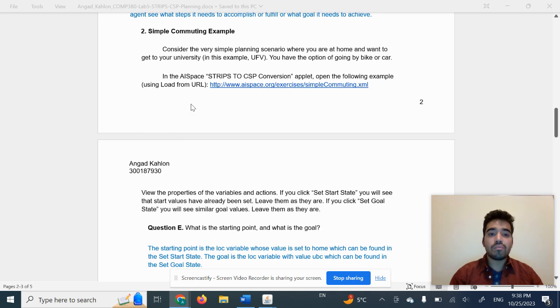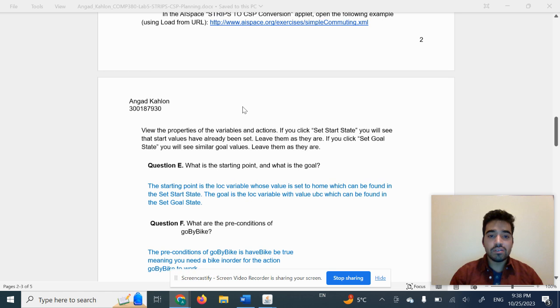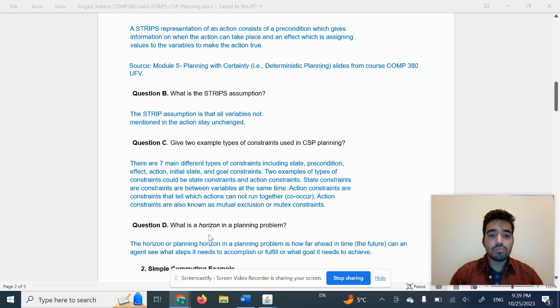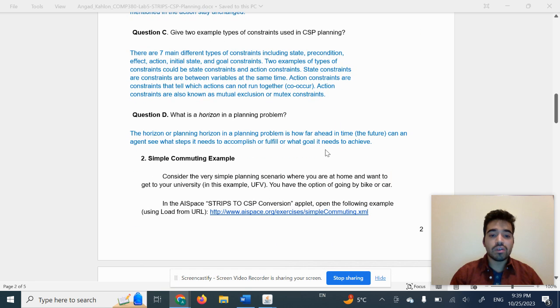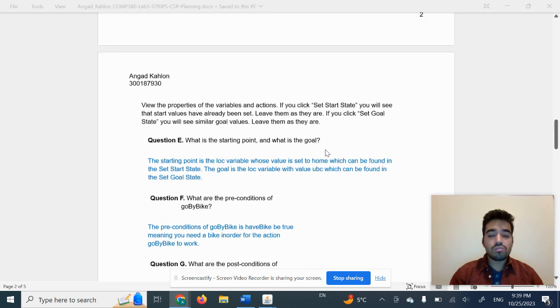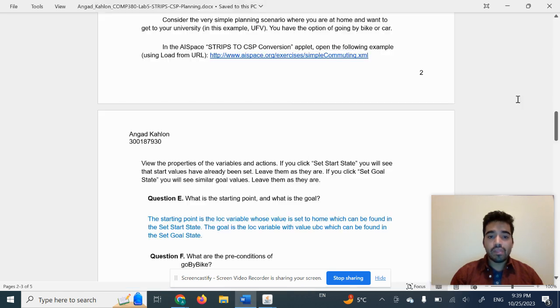So part two of this lab was we were supposed to look at a simple commuting example from the AI Space website. Oh, actually, the source for all of these questions, I used the Module 5 Planning with Certainty slides from the course Comp 380. I can show. So this is the structure we were provided with. We have preconditions, location, have bike, have car, actions, go by bike, go by car, and location, have bike, have car. So basically, in this example, we're traveling from our home to the university, and we can go by bike or by car.